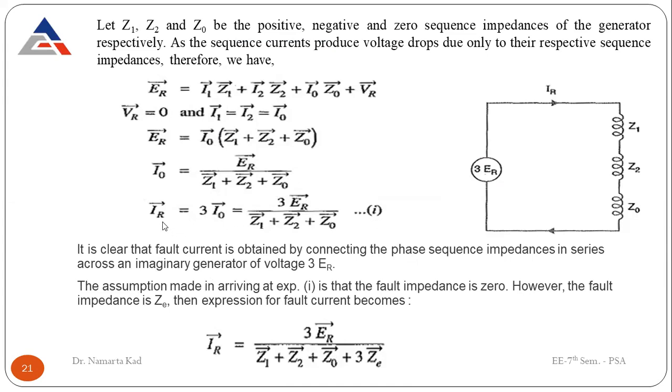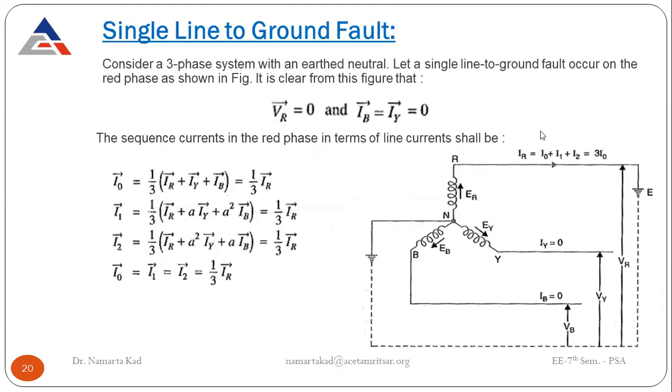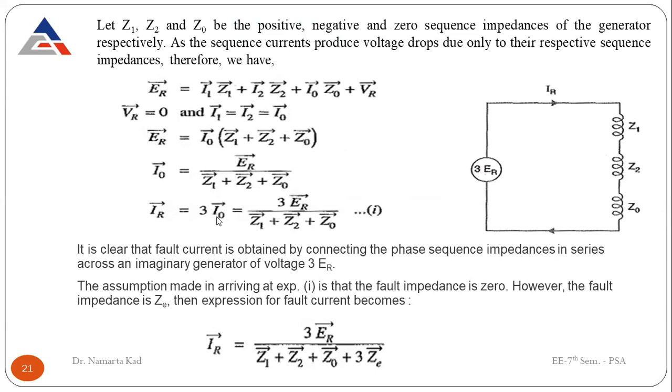And from here IR is equal to 3 times I0, that is 3 ER divided by Z1 plus Z2 plus Z0, and this is our fault current. This is the fault current, the only current that is flowing in the red phase because the rest of the currents are zero. So this is the fault current, that is 3 times I0, whether you write it as I1 or I2, because these three are equal.